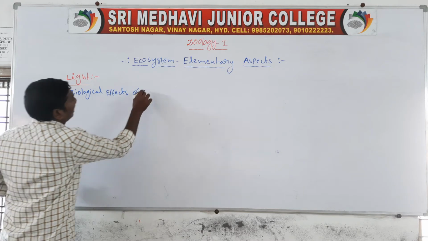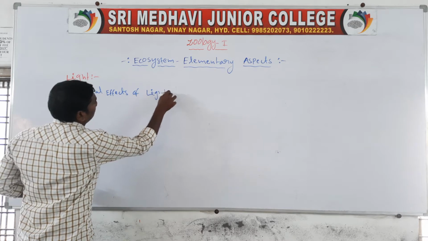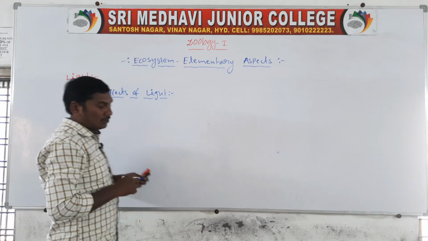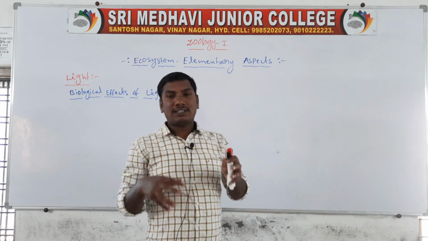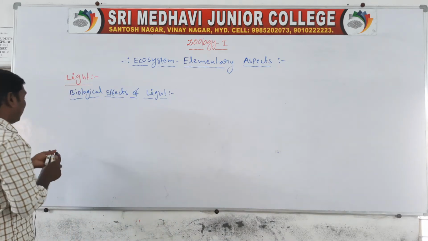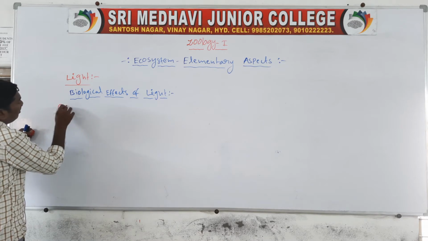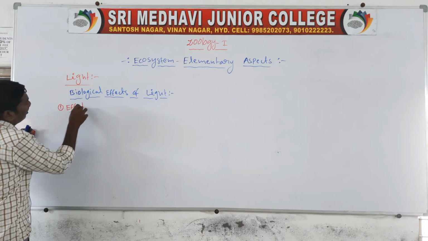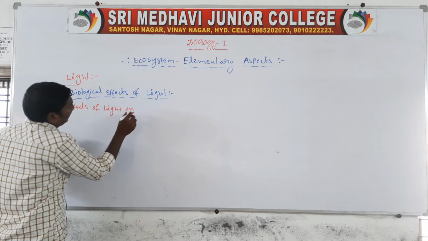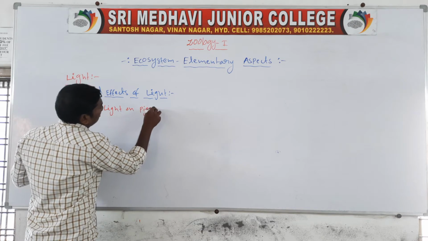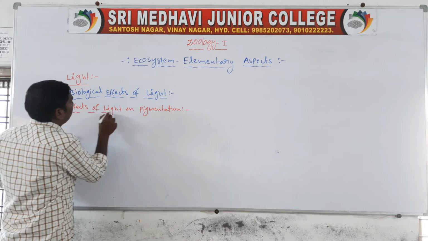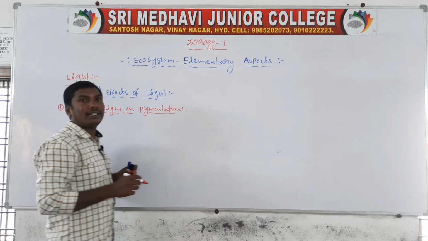Biological effects of light. First one, effects of light on pigmentation.